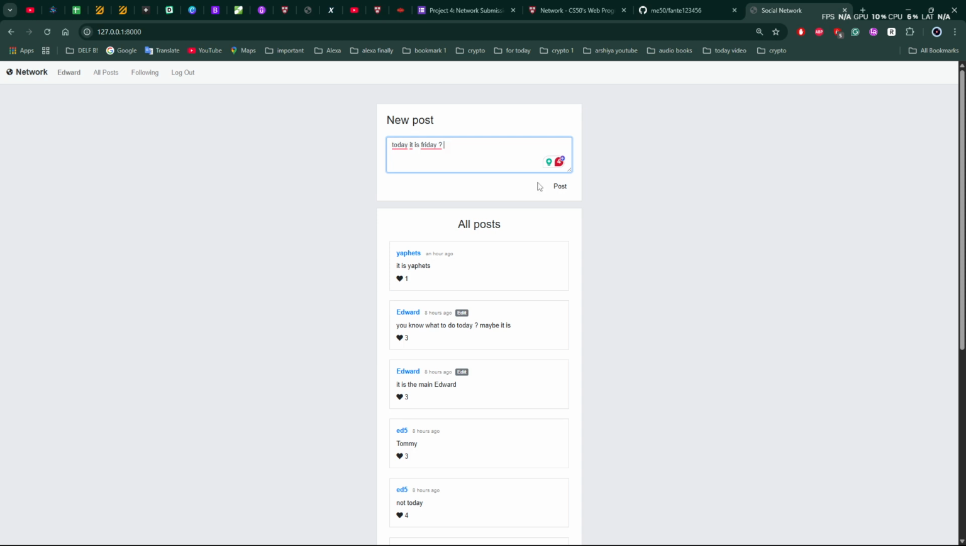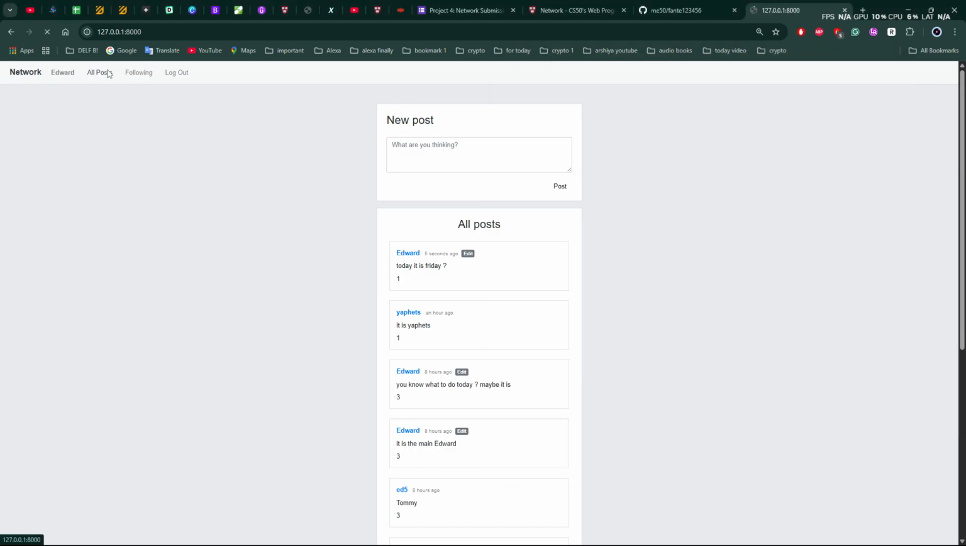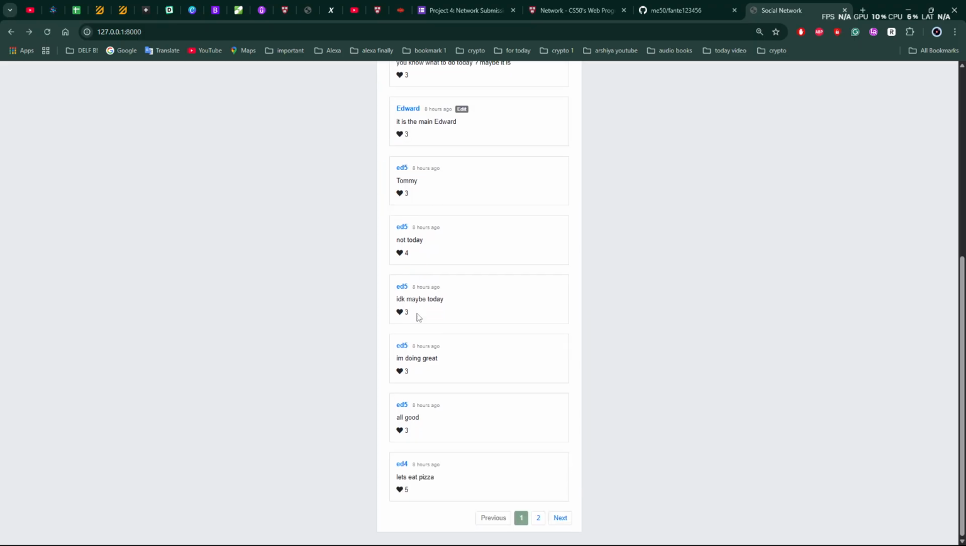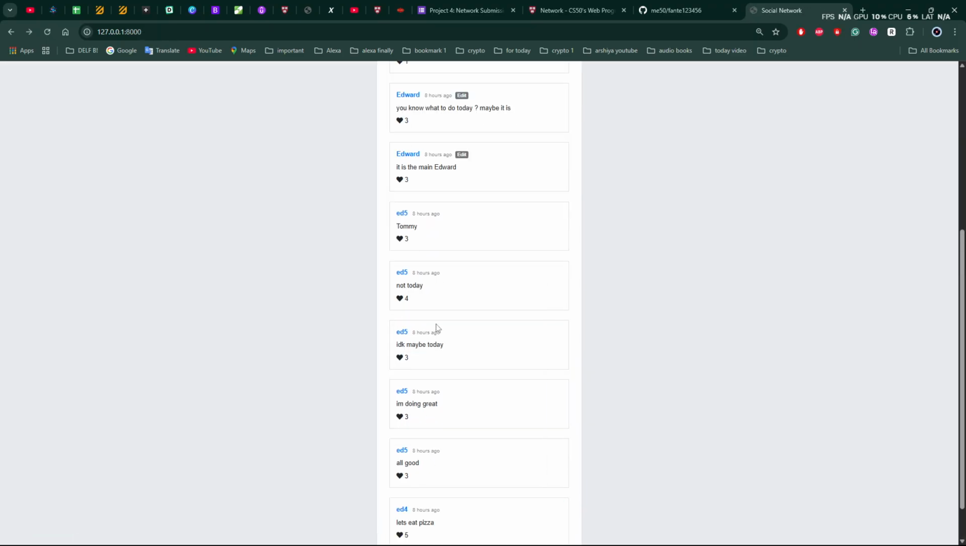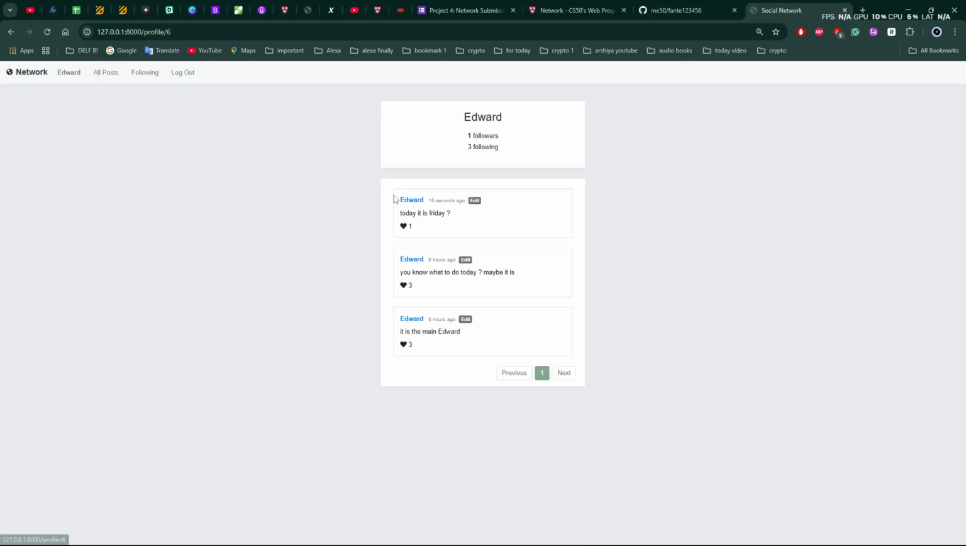So you can see that it's working. So I can create a new post, and here under all posts I can see, for example, other users. So everything is working, all of the posts. Now the profile page: here I can see that I have 1 follower and 3 following. So also it's working, so it's good, it's great.